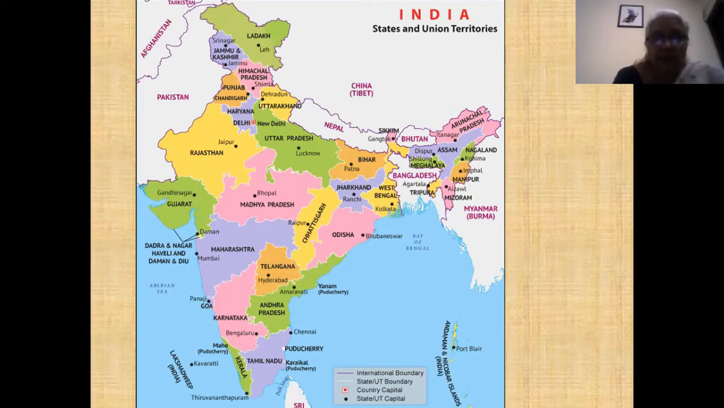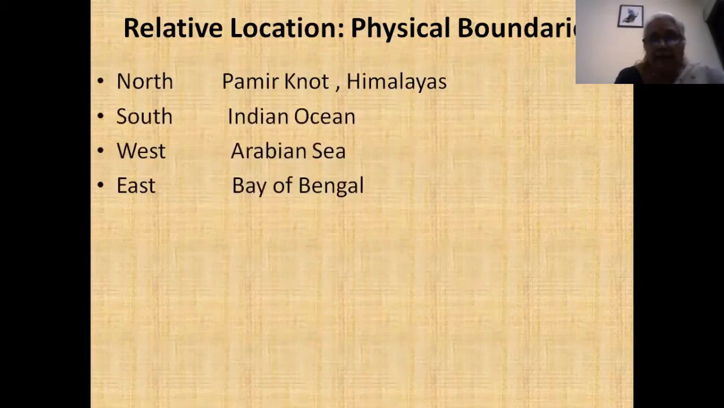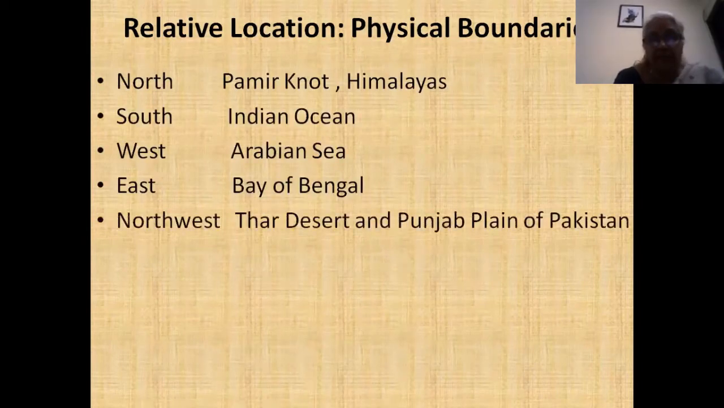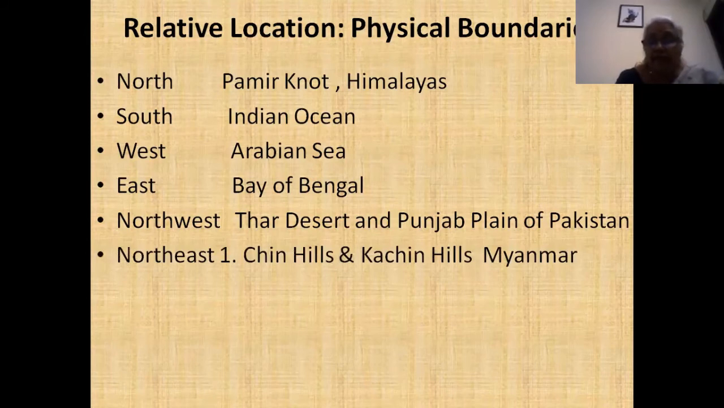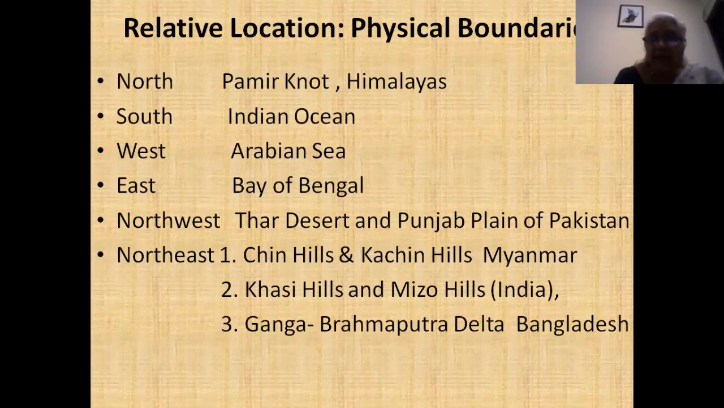We go on next to the relative location. Now, this is pretty simple. Everybody knows this. These are the physical boundaries. In the north, we have the Pamir Knot, and in the east is the Bay of Bengal. These are physical features. Then, in the northwest, we have the Thar Desert and the Punjab Plain of Pakistan. And in the northeast, we have the Chin Hills and Kachin Hills, which separate us from Myanmar. Then we have the Khasi Hills and Mizo Hills that separate us from Bangladesh, and the Ganga Brahmaputra Delta also separates us from Bangladesh.